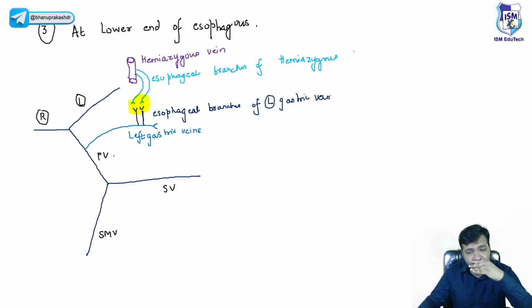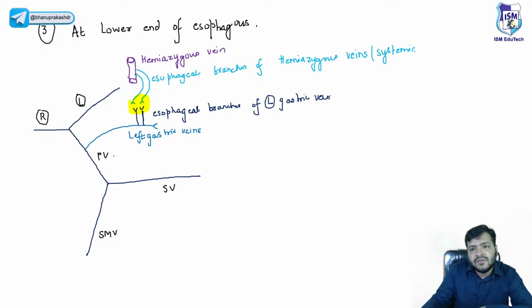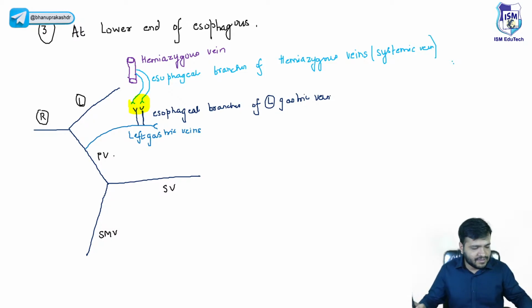It drains the blood into the inferior vena cava, right? So they are part of systemic veins. So can you see one of the connections over here, guys? You can very well see the connection over here. So the esophageal branch of the left gastric vein communicates with the esophageal branch of the hemiazygos vein.